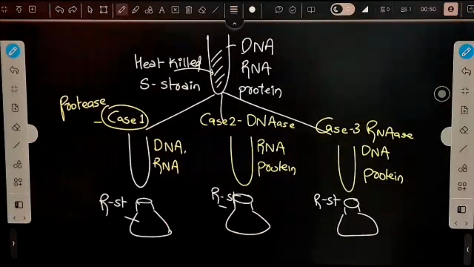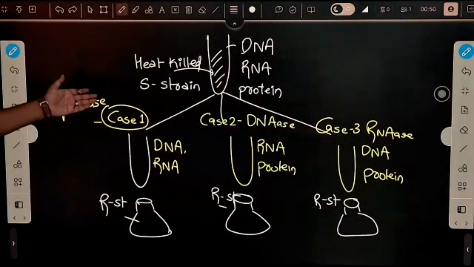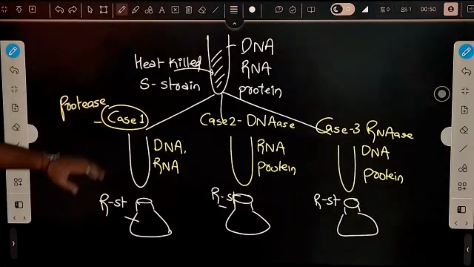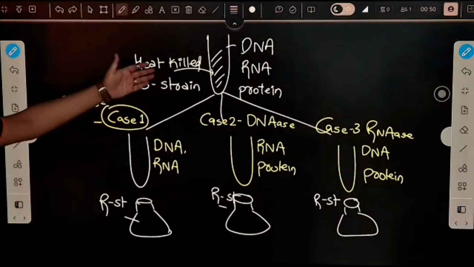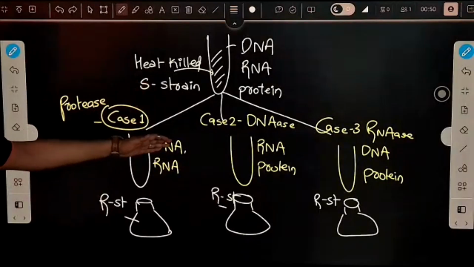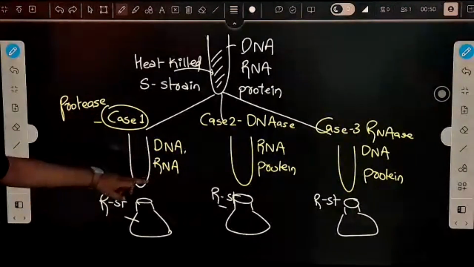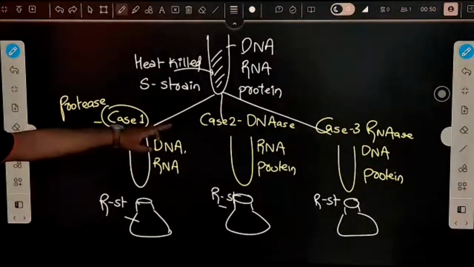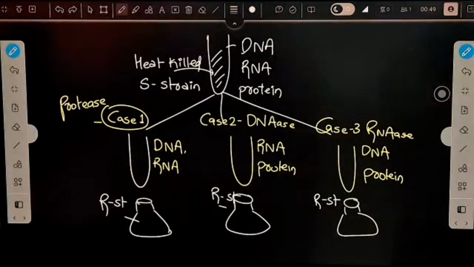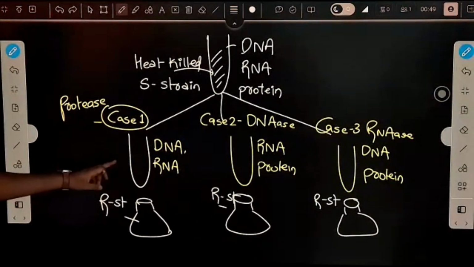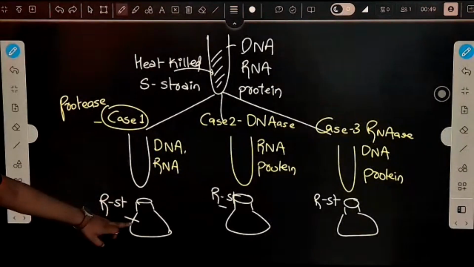Sorted? So you have taken a test tube, and in that test tube we have heat killed S strain bacteria. We have removed all the things, lipids and sugar. We are left with DNA, RNA, and proteins. We divided the content of that test tube into three parts. In one test tube we added protease to destroy proteins, in one we added DNase to destroy DNA, and in the last one we added RNase to destroy RNA. Now we'll be mixing the content of these test tubes into the conical flasks.